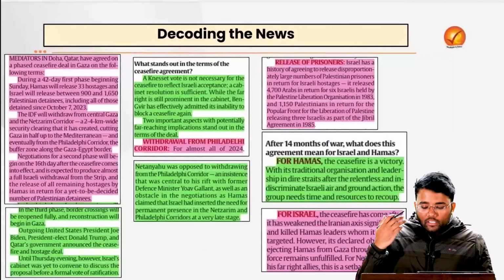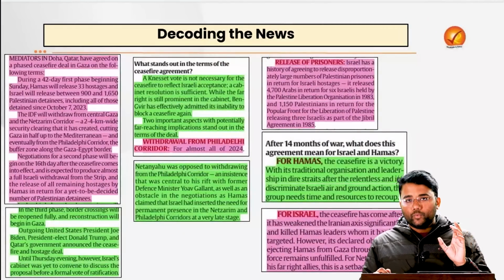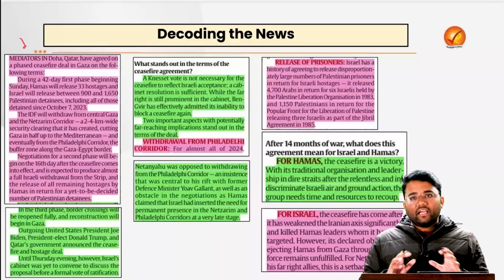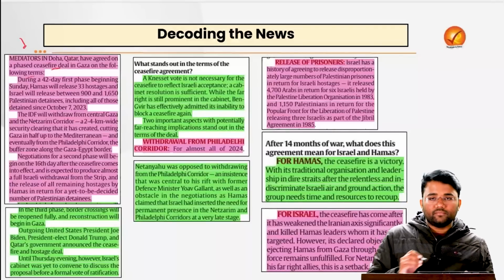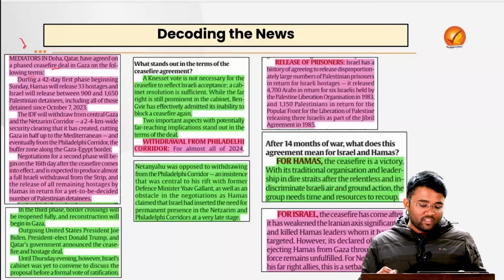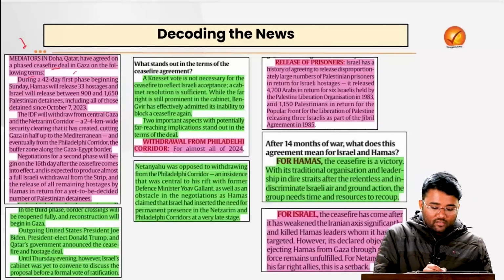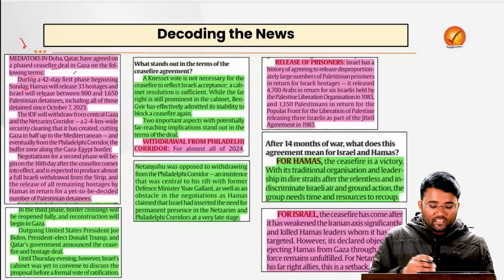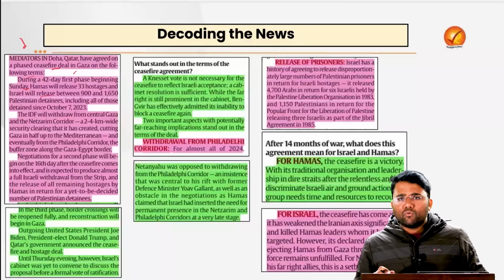As you would be knowing, the Hamas-Israel conflict has been going on since October 2023, and now the mediators in Doha, Qatar have agreed on a phased ceasefire deal in Gaza on the following terms. It will happen in 3 phases. In the 42-day first phase that will begin on Sunday, Hamas will release 33 hostages and Israel will release 950 Palestinian detainees.